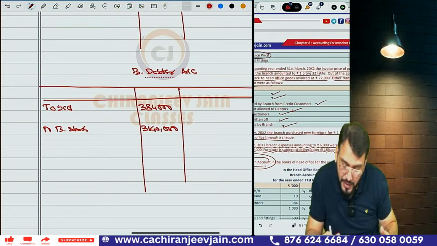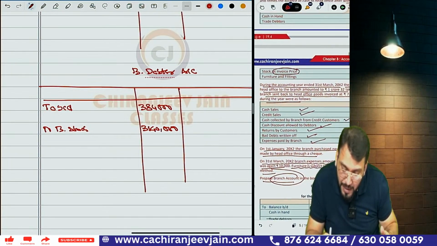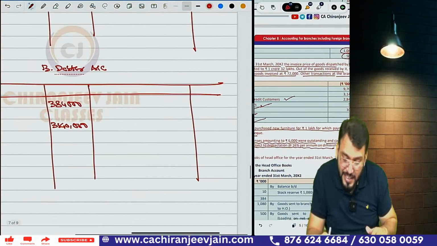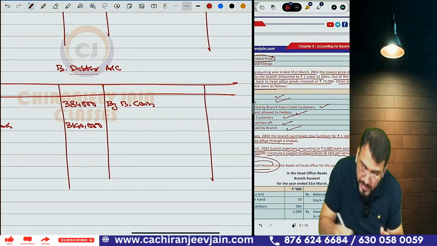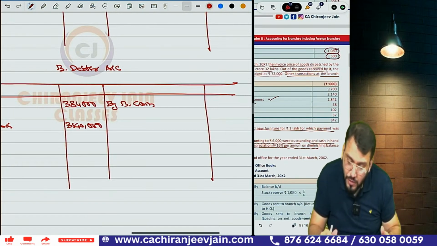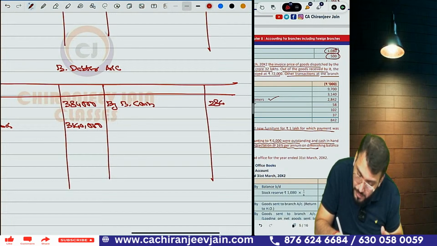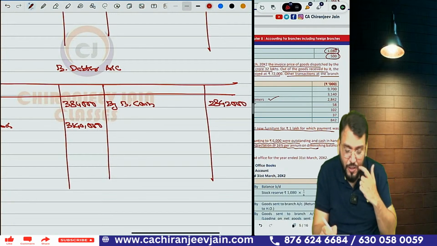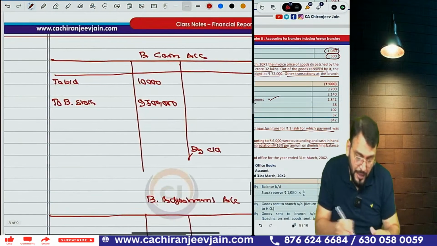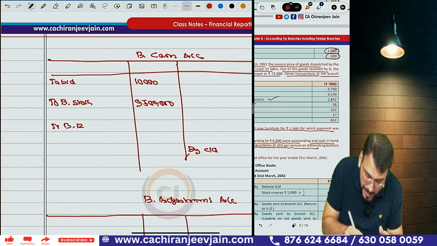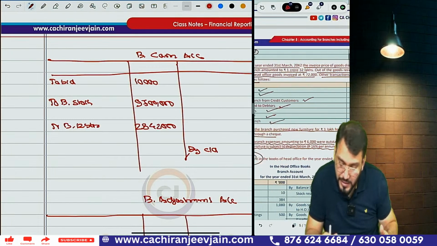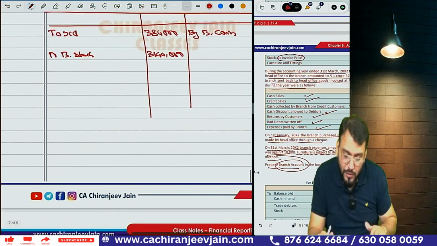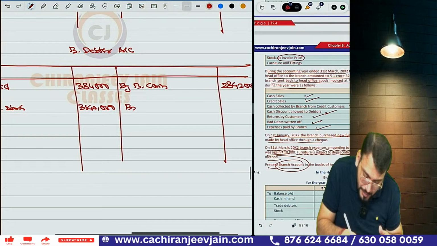Yes, sir. Then they have given cash collected by branch from credit customers. Means cash collected. We write down by branch cash. How much cash collected? It is 28 lakh 42,000. This will go to the cash account. I will write to branch debtor account 28 lakh 42,000. Then cash discount allowed to debtor. We write by branch PL, and write discount.